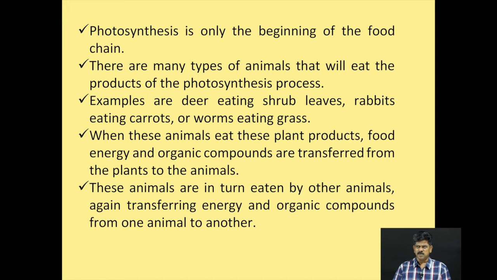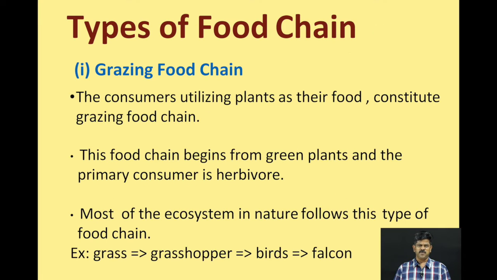And when these animals eat the plant products, the food as well as the energy and organic compounds are all transferred from plants to the animals. And these animals are in turn eaten by another animal, again transferring the energy from plant to herbivore, and herbivore to carnivore, and from one animal to another, energy is also transferred. And there are different types of food chain. The types are classified based on the animals living in a particular environment.